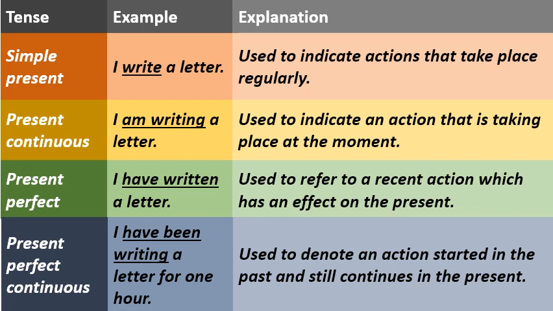Present perfect continuous tense. For example, I have been writing a letter for 1 hour. Here, the form of the verb have been writing refers to the present perfect continuous tense. It is used to denote an action started in the past and still continues in the present.